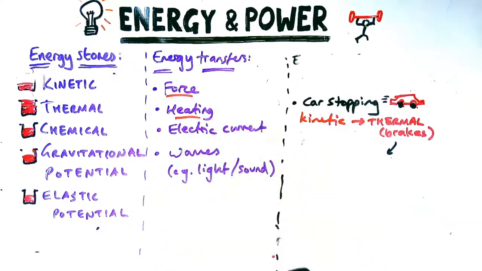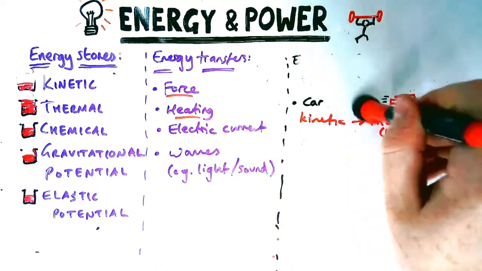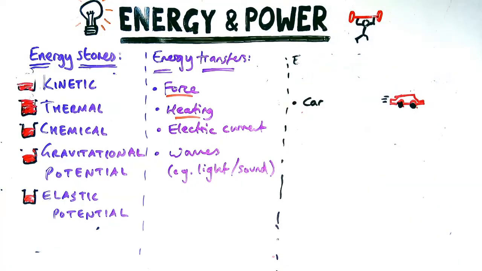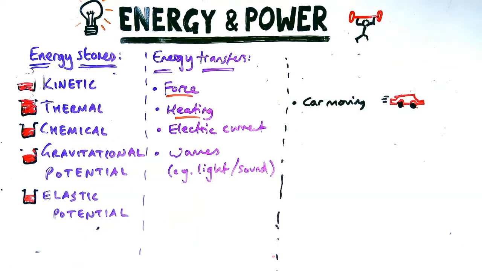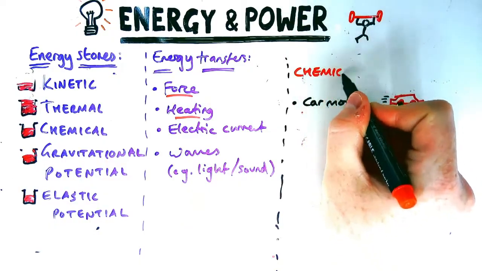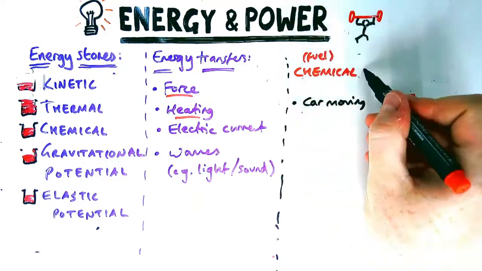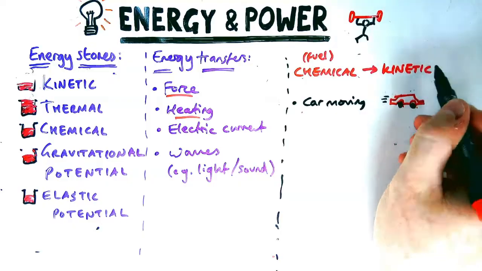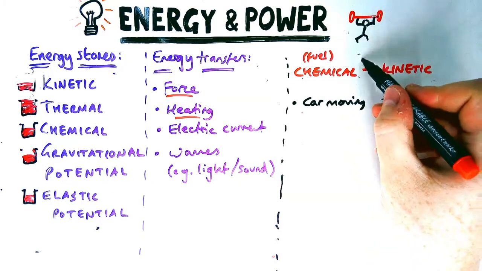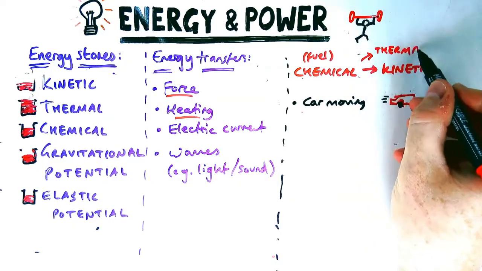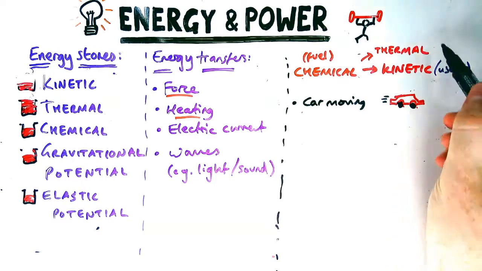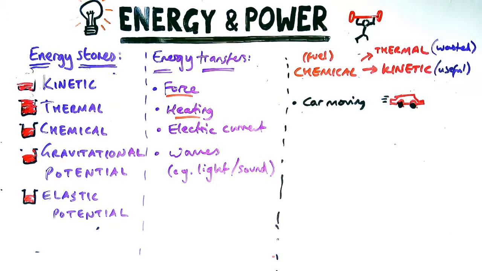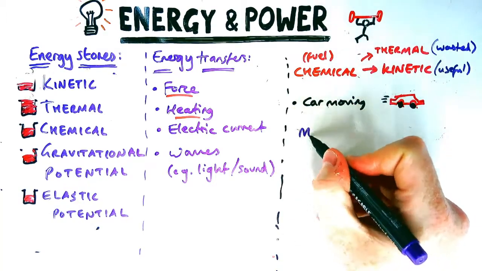Okay, next we're going to go back to our example of a car. Instead of stopping, let's talk about our car moving in the first place. So what do you put into a car to get it to move? You put chemical energy in via the fuel, and the whole point is for the car to move, so it has kinetic energy. Now, as well as that, if you've ever felt the bonnet of a car, the car will be getting hot even if it's not braking. So what we'd say then is that the kinetic energy here is useful, but that thermal energy is wasted.